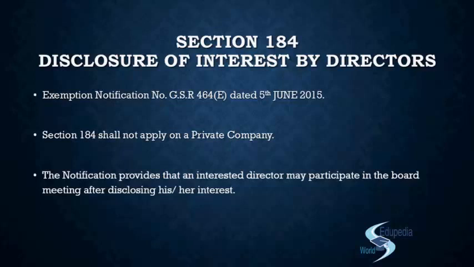But if that protocol, your purpose, you are making an attempt to ease out the procedure, to create a standard procedure for everybody, but if that brings out a problem, then you will have to forgo that, right? And that is what they have done. Where it was not needed, they have given an exemption. Other places where it is needed, it is still applicable, and that will help the company, right?